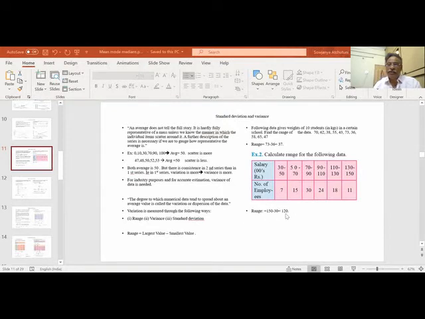So that way the range gives a rough picture about how the data is spread over the average. If the average is 50 and the range is 100, that means it is widespread. If the average is 50 and the range is 6, then 6 by 50 is small, while 100 by 50 is 2. That means more variation. So range is one of the factors which gives us the spread over the average.